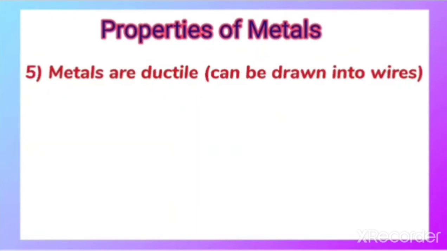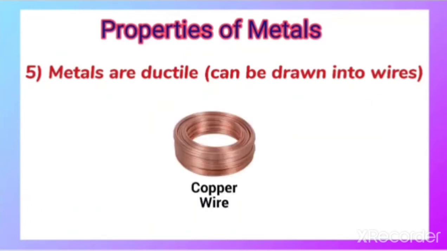Next, metals are ductile. What is meant by ductile? Ductile nature means it can be drawn into wires. That means it can be made into wire form. That is the nature of metal which is called ductile nature.